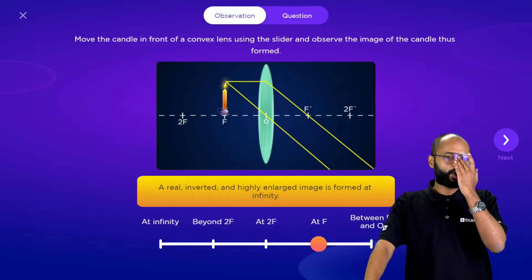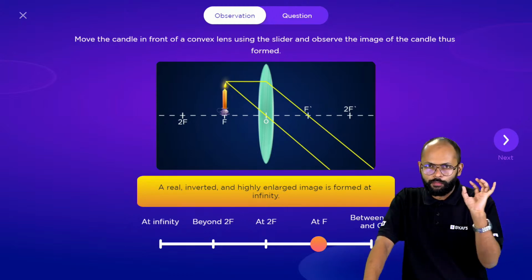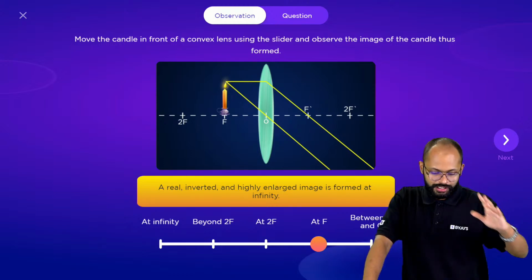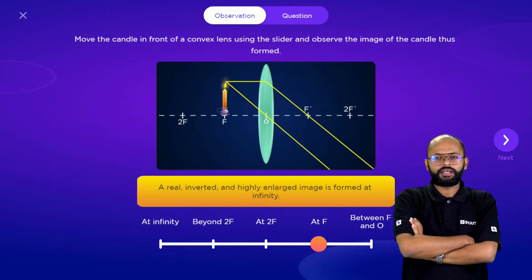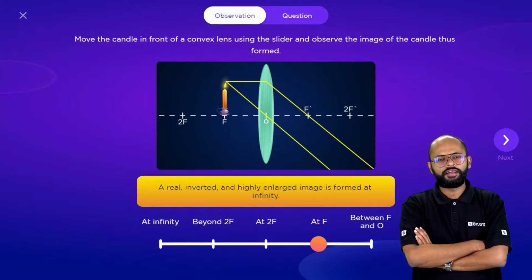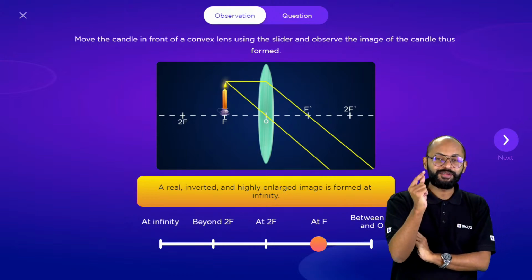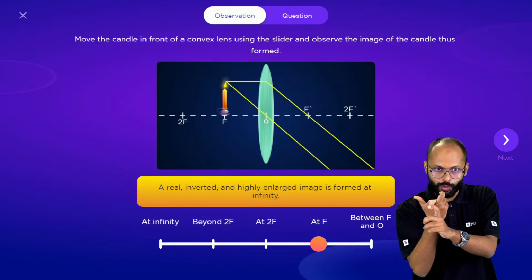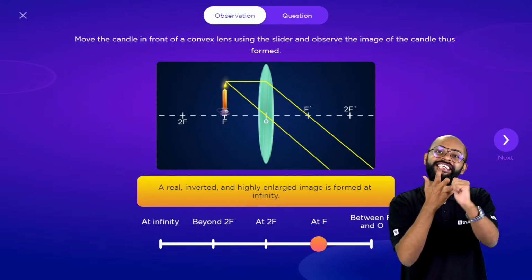अच्छा, in concave mirror also, everything was simple. The most special case was when the object was kept between pole and focus. अच्छा, क्या होता था वहाँ पे? When you used to keep the object between pole and focus, what used to happen? Come on, tell me. The image formed was different. It was not real. It was not inverted. It was virtual. It was erect. It was magnified. It was inside the mirror.